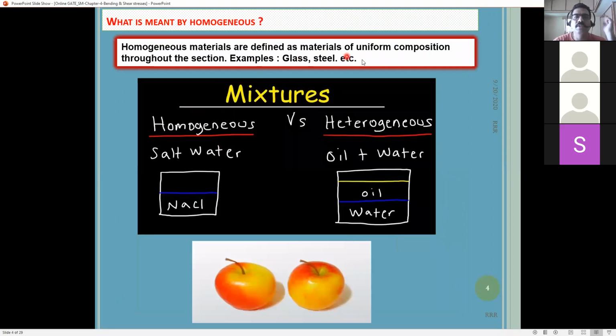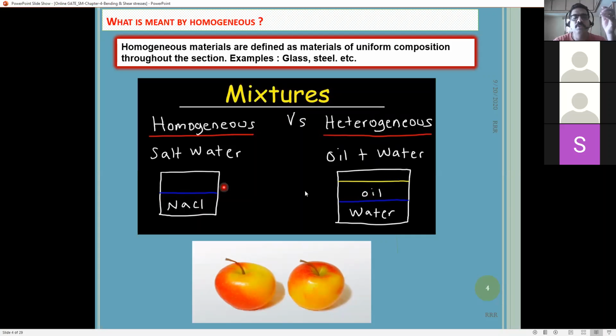Homogeneous materials are defined as materials of uniform composition throughout the section. So then we call it homogeneous. We take an example of an apple. If you cut the apple, the taste everywhere is the same. So we call it a homogeneous material. Another example is water mixed with salt. If you take any sample, the proportion, the chemical composition is the same everywhere throughout the jar wherever the water is.